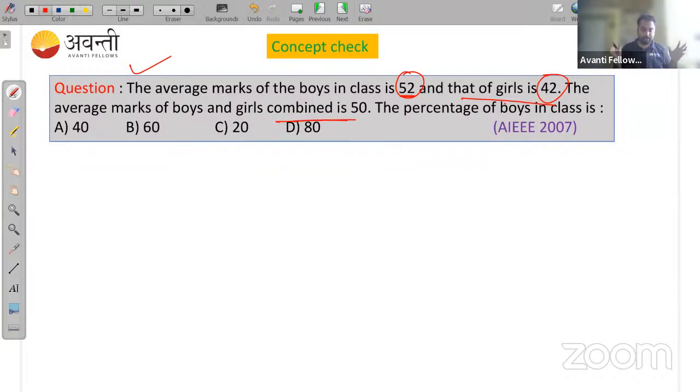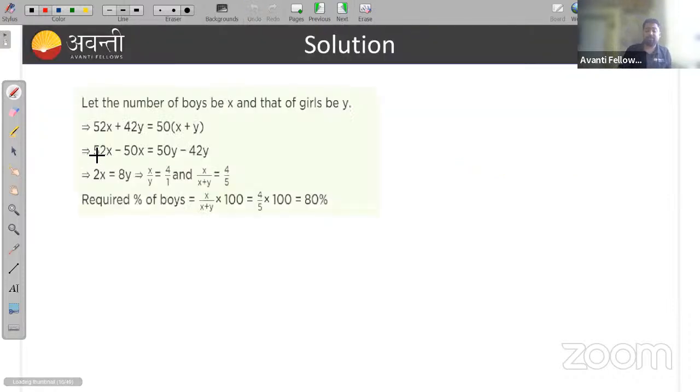Okay, if we combine both the average marks of boys and girls, we get 50. Then you need to find the percentage of boys in the class. This was asked in the 2007 AIEEE exam. Okay, so this is the solution. It's a very easy question.